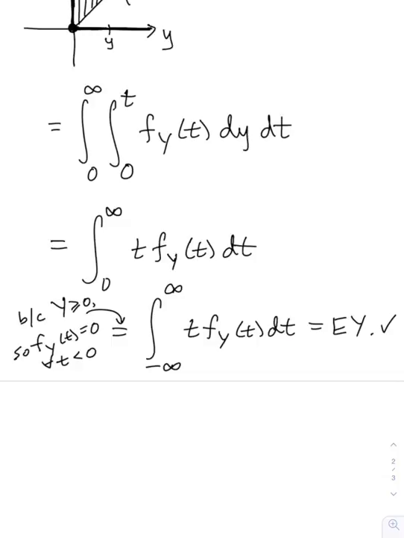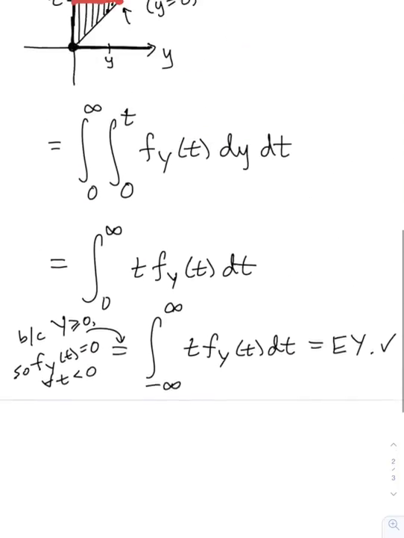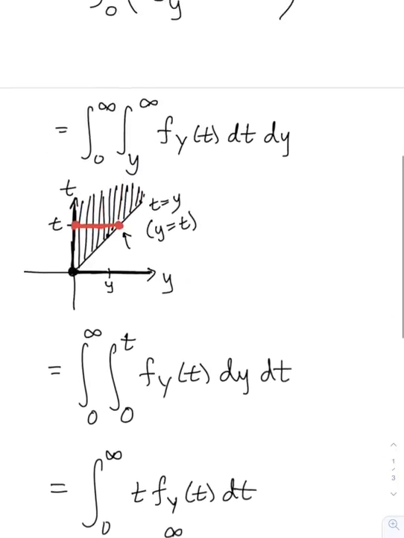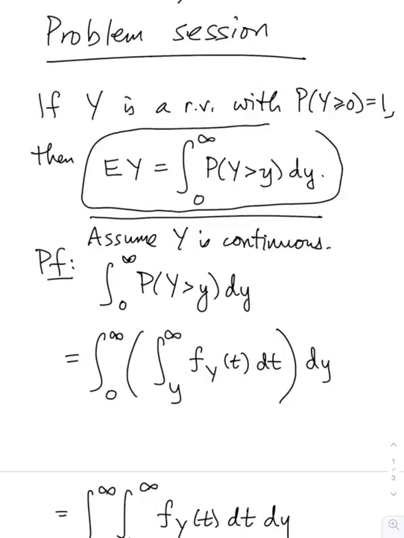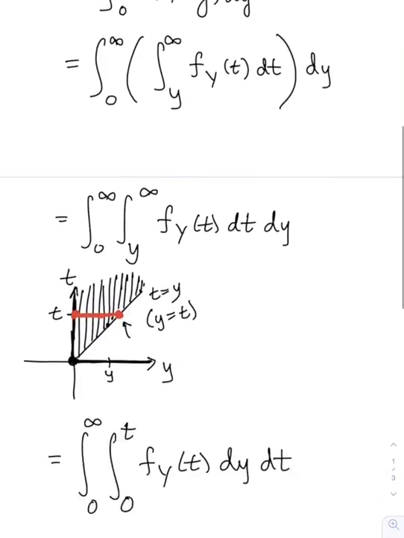Okay. So that was one thing I wanted to highlight. If I come back, what did we just prove? This formula right here. And as I said, I showed you a proof that gives you some practice with Calc 3, changing order of integration, but that proof only works when y is a continuous random variable, but that formula is true for any random variable y.